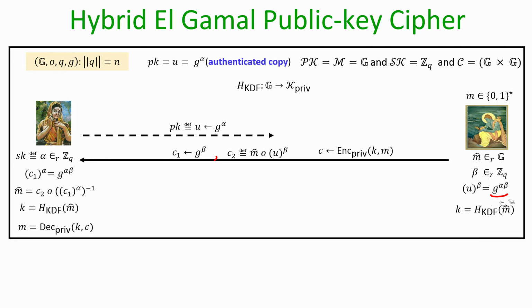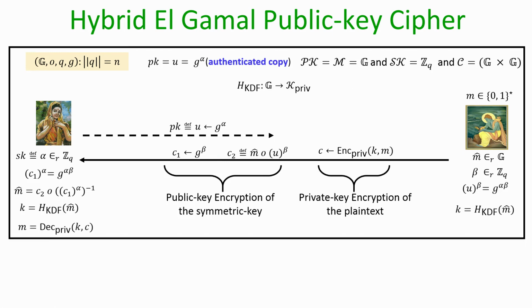So that is how you can interpret a hybrid version of the ElGamal public key cipher. Pictorially, what is happening here is that, as I said earlier, C1, C2 is the public key encryption of the symmetric key, whereas the C component here is the actual private key encryption of the plaintext.